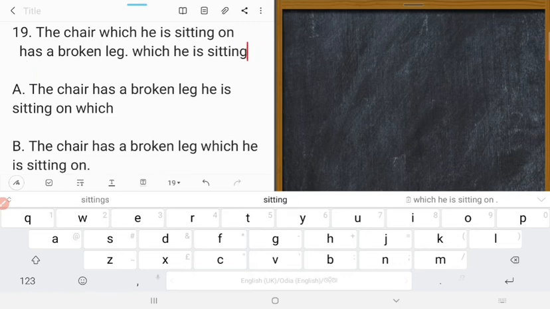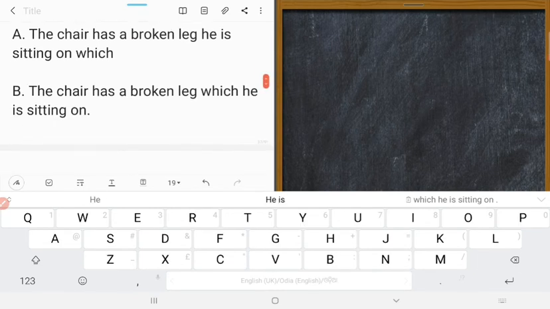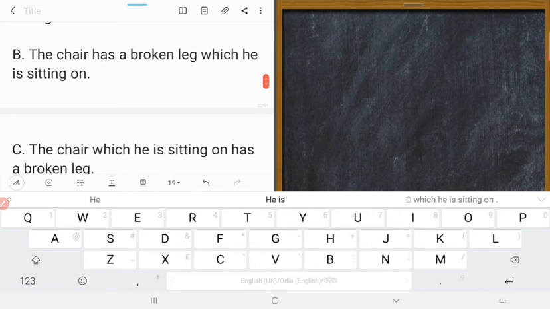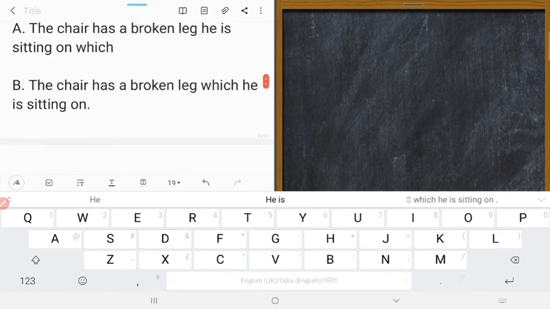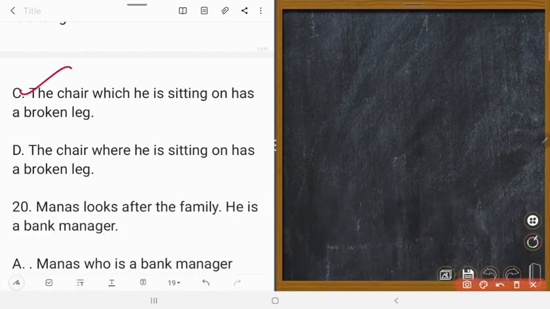The other things should be deleted. So the right answer is: the chair which he is sitting on has a broken leg. C is correct. Okay.